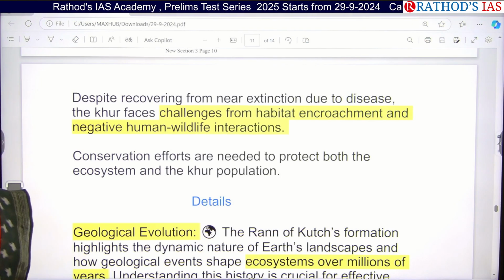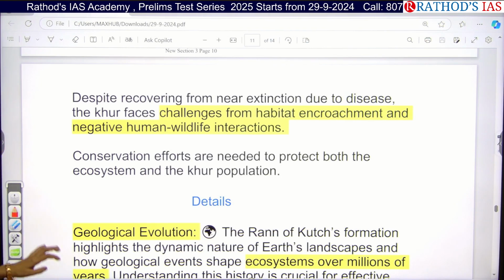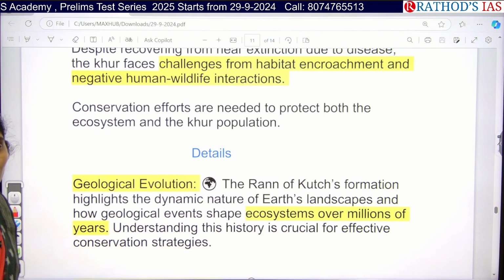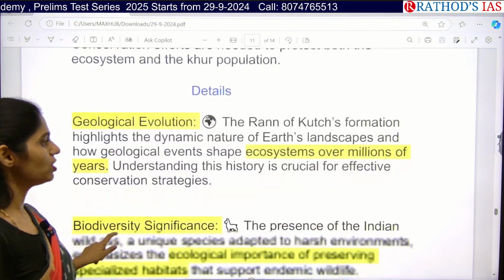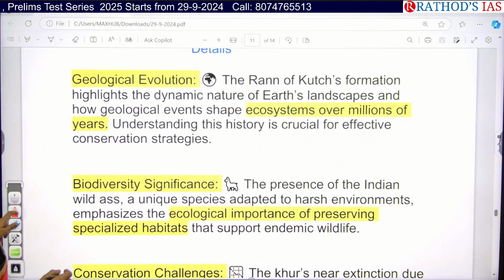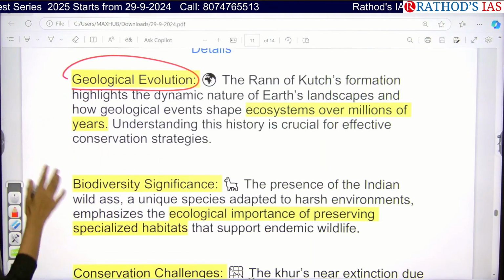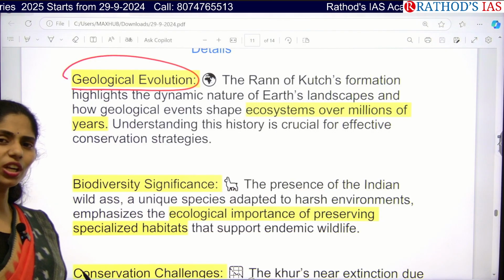So whatever the conservation efforts we are taking, we need to take more so that we can protect both the ecosystem and the Kur population together. If you see some details, it says that the Rann of Kutch formed very long ago.